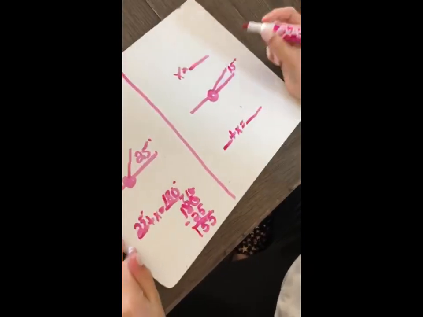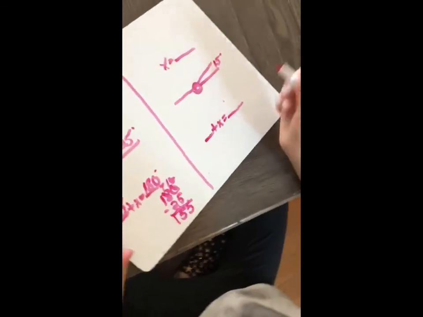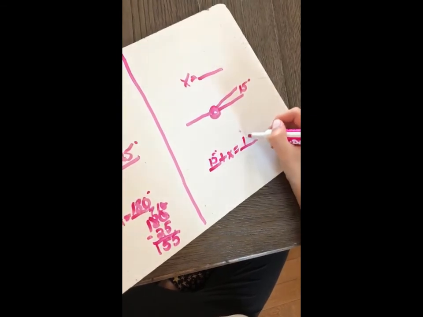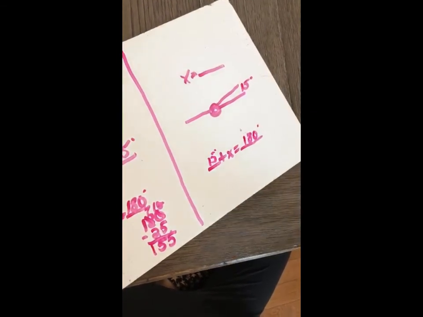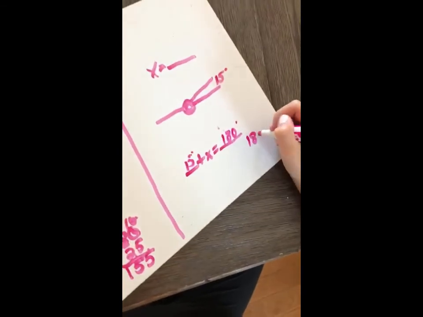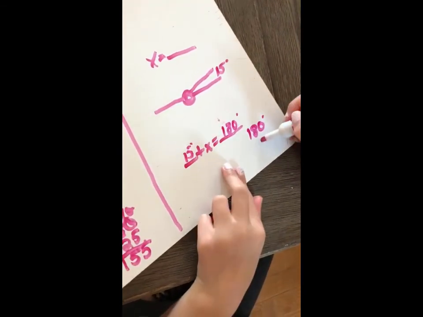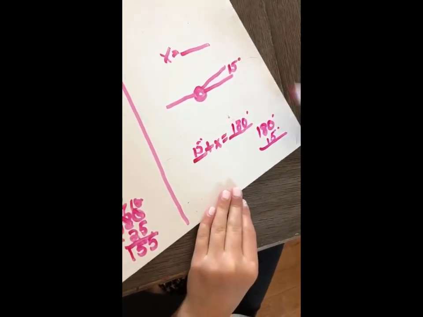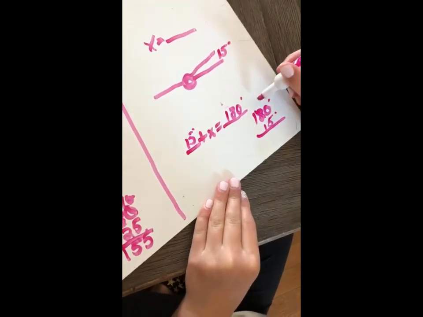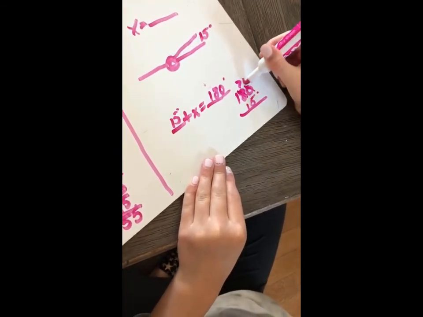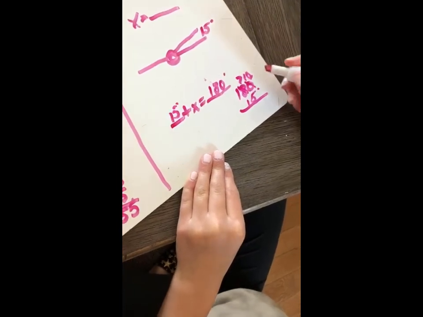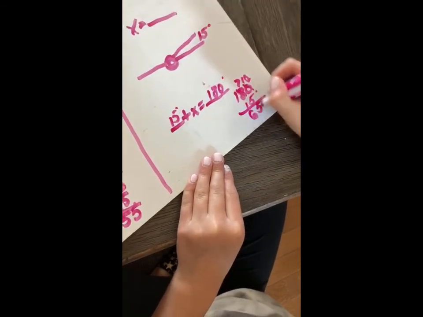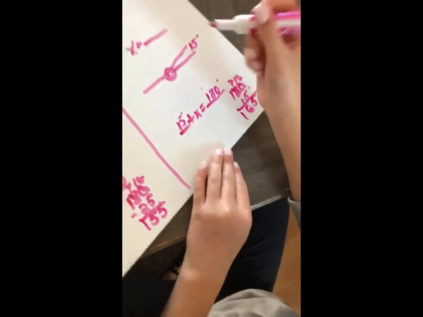Yay! Next problem. So now we're going to do our equation. 15 degrees plus x equals 180 degrees because they're straight supplementary. Now we are going to do 180 degrees, take away 15 degrees. So 0 take away 5, you can't do that. Cross out the 8, make it a 7. Cross out the 0, make it a 10. 10 take away 5 equals 5. 7 take away 1 equals 6. And now we have a 1 here all alone, so we're going to bring down the 1. So our answer is